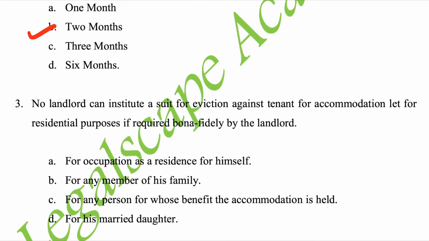Next question. No landlord can institute a suit for eviction against tenant for accommodation let for residential purposes if required bona fide by the landlord. A. For occupation as a residence for himself. B. For any member of his family. C. For any person for whose benefit the accommodation is held. D. For his married daughter.